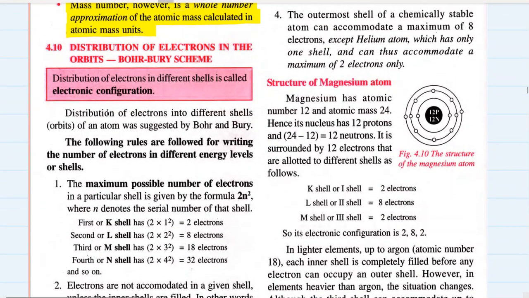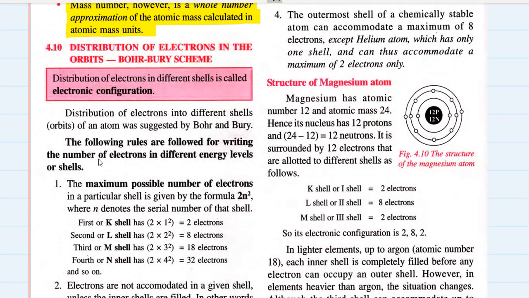Okay, now let's talk about Bohr-Bury scheme. What is Bohr-Bury scheme? It is the principle on which the distribution of electrons in orbits is based. So distribution of electrons in different shells is called electronic configuration. Distribution of electrons in different shells or orbits of an atom. It was suggested by Niels Bohr and Bury. I think John Bury or someone.